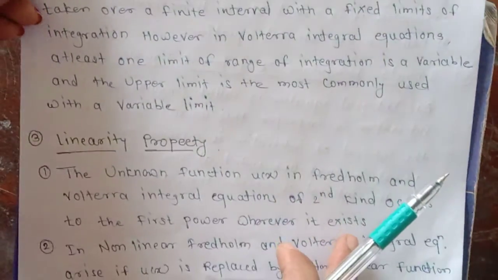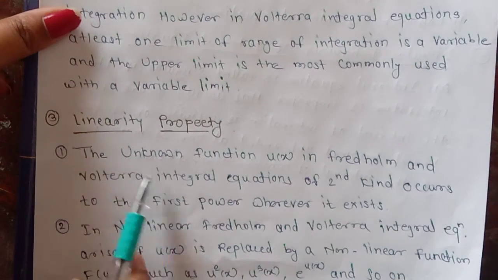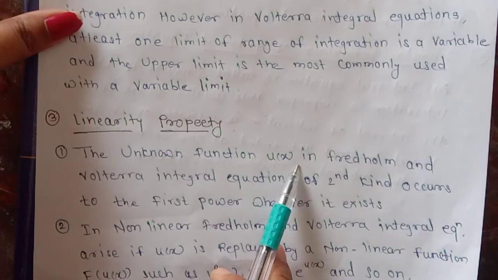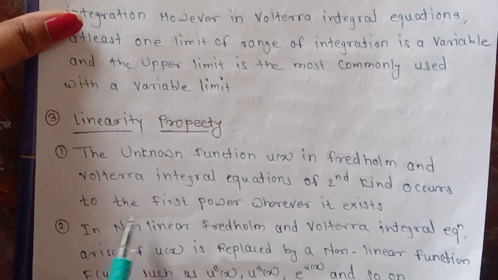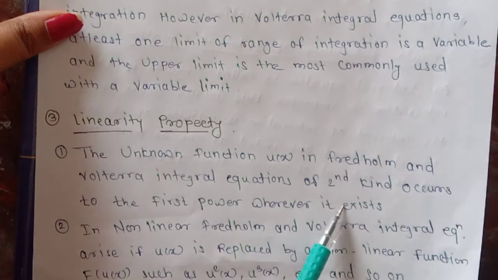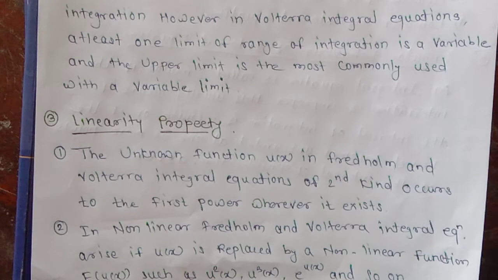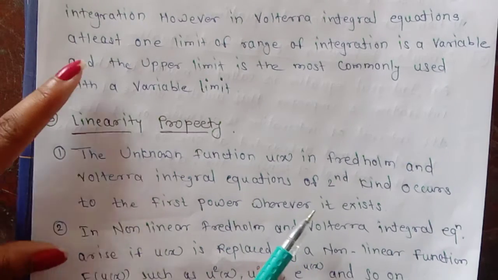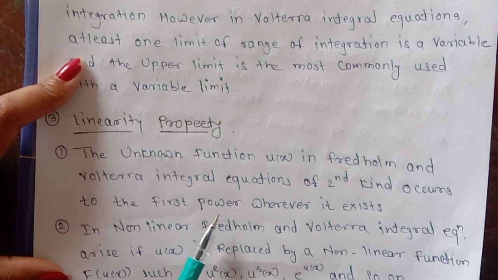Now the next is the linearity property. The unknown function u of x in the Fredholm and Volterra integral equations of the second kind occurs to the first power wherever it exists. So we know the linearity property. What is a linear equation? A linear equation is an equation which has power 1. So for an integral equation to be linear, we have to find out whether the unknown function has power 1 or other than 1.